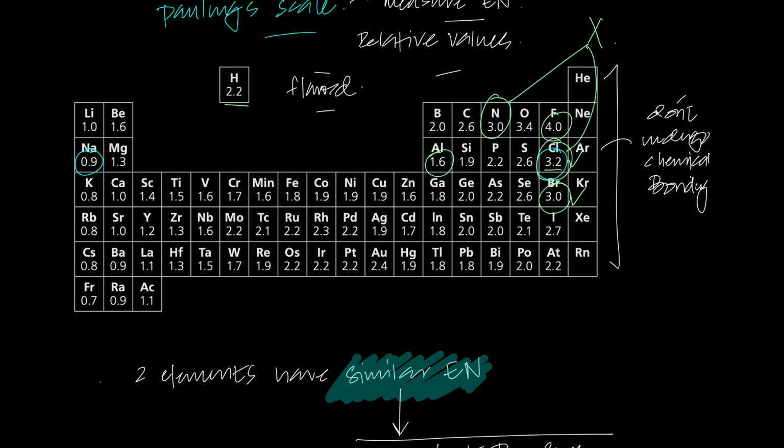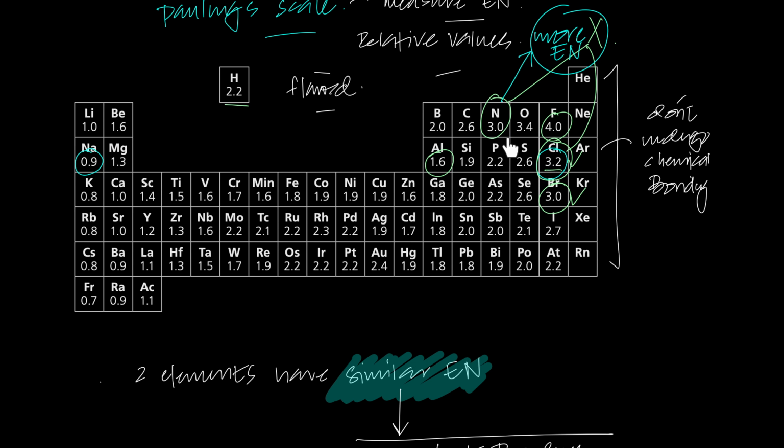Note that which one would be more electronegative? Nitrogen would be more electronegative. Please understand, nitrogen is more electronegative than chlorine. So this particular Pauling scale is flawed. Why? Because nitrogen is across the period right here, and chlorine is down the group. So across the period, electronegativity is increasing. Down the group, the electronegativity decreases.